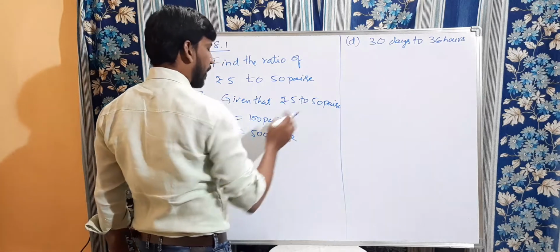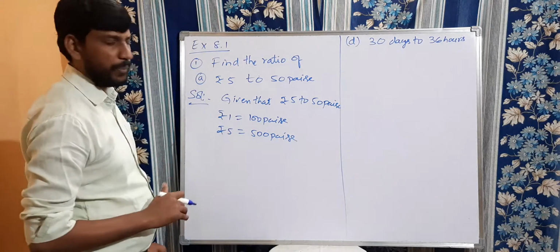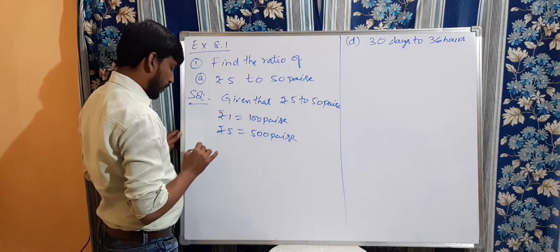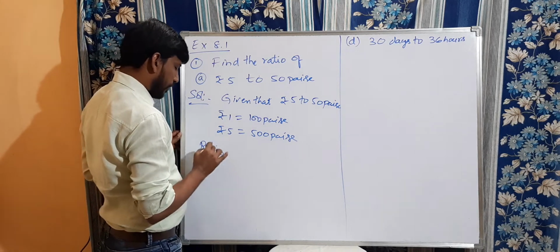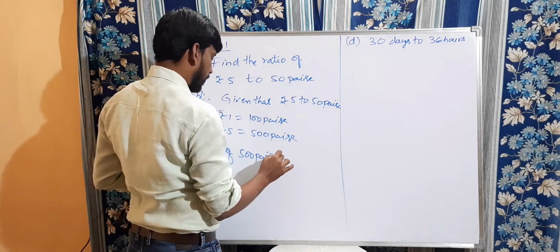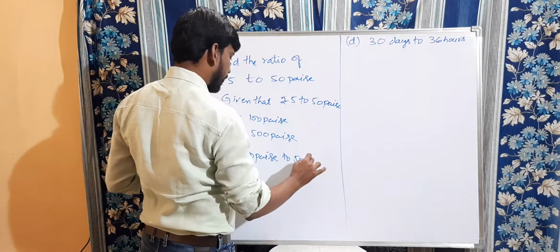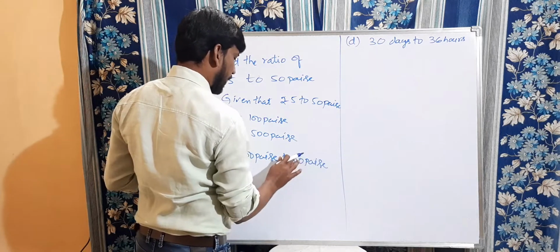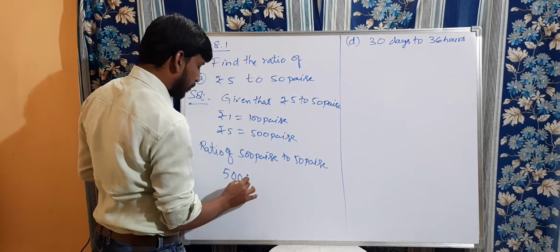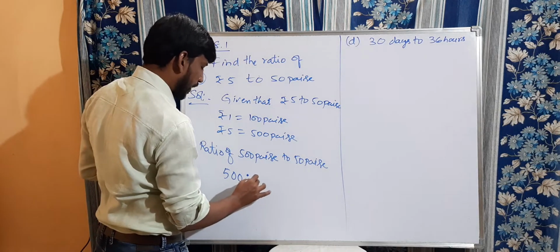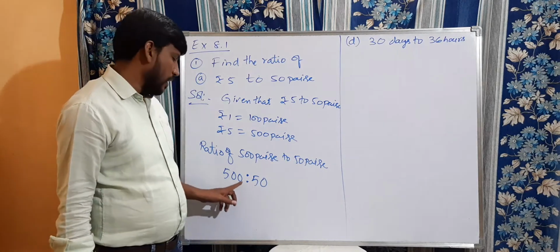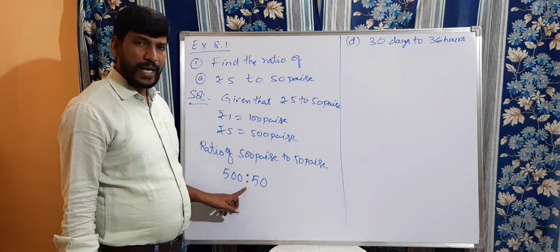Now we are going to compare 500 paise and 50 paise. So to find the ratio, the ratio of 500 paise to 50 paise is equal to, how to write here? 500 is to 50. This is called the ratio symbol. Just now I told you ratio can be represented with this symbol.